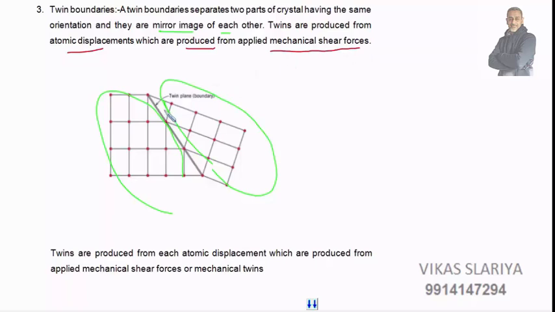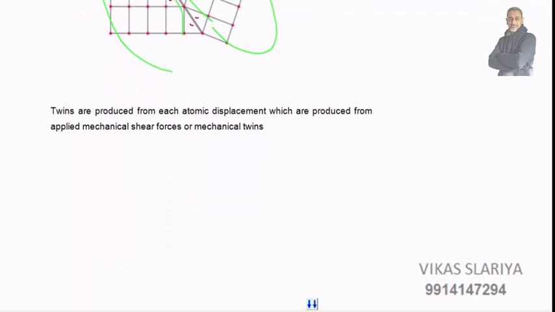We apply some shear forces, this disturbance takes place, and they are just mirror images of each other. The orientation is also in a uniform direction. These are mechanical twins.